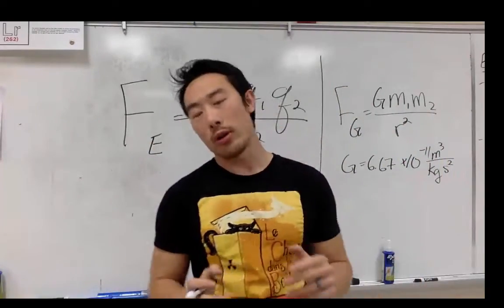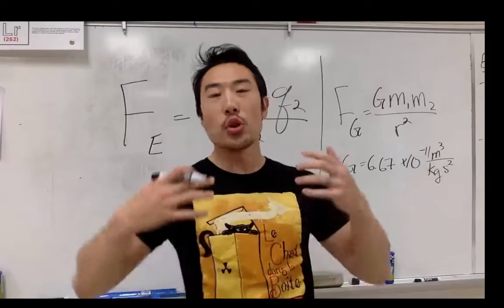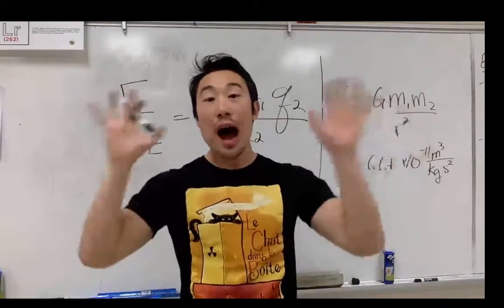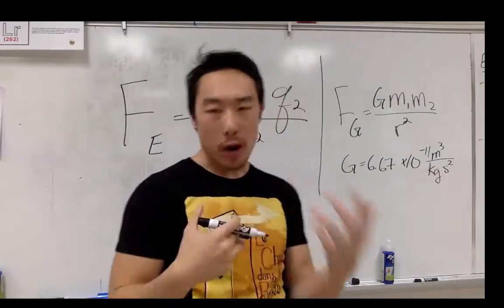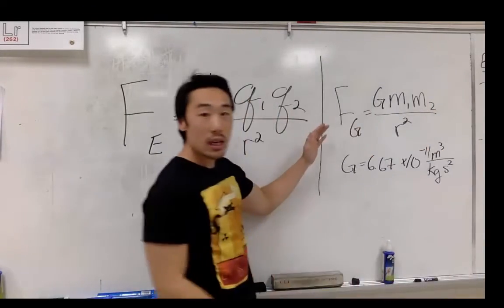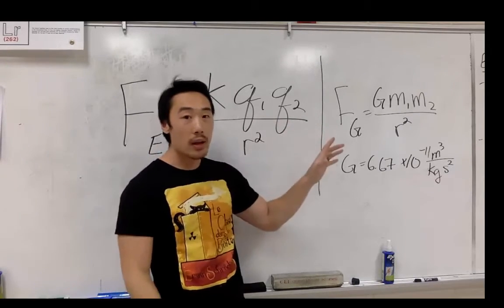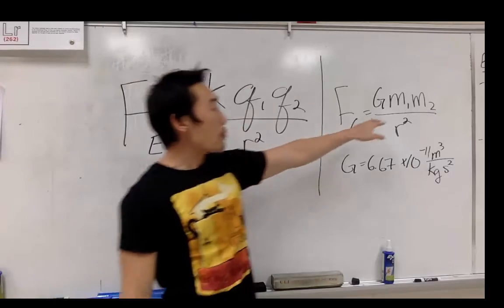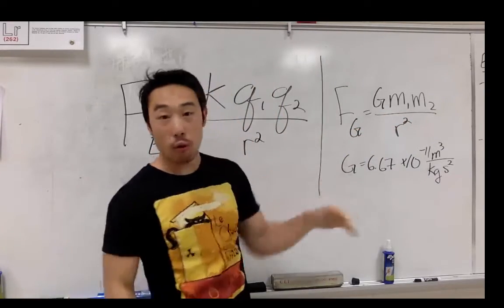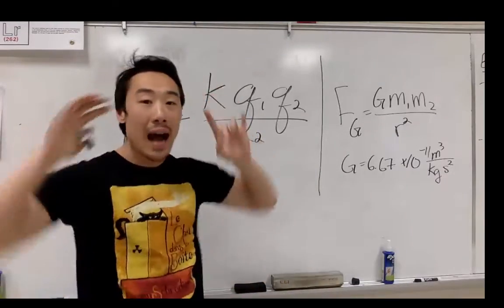It's very important that we realize the analogy between Coulomb's law and what we use for the universal law of gravitation. In fact, if you put them side by side, they look almost identical except for the variables that we use. So here is Coulomb's law as we know it, and right here is the universal gravitation law. Pretty much identical. Instead of masses, we have Q for charge, and we have the same R for the radius or the distance away from the object.